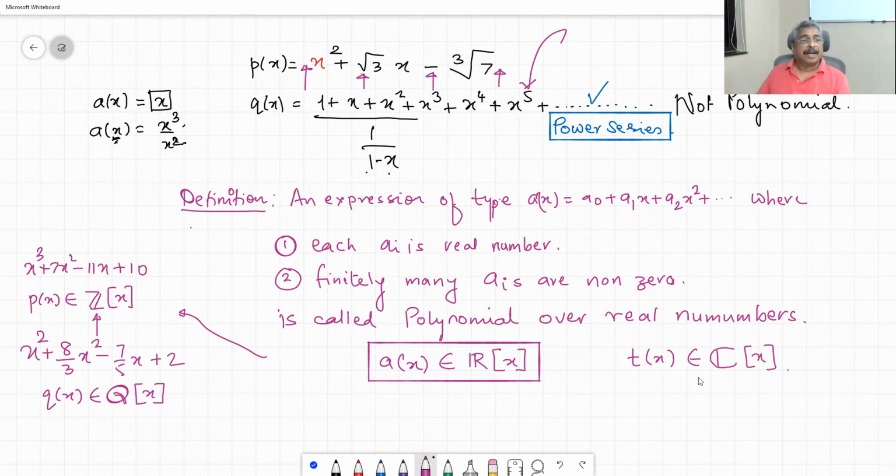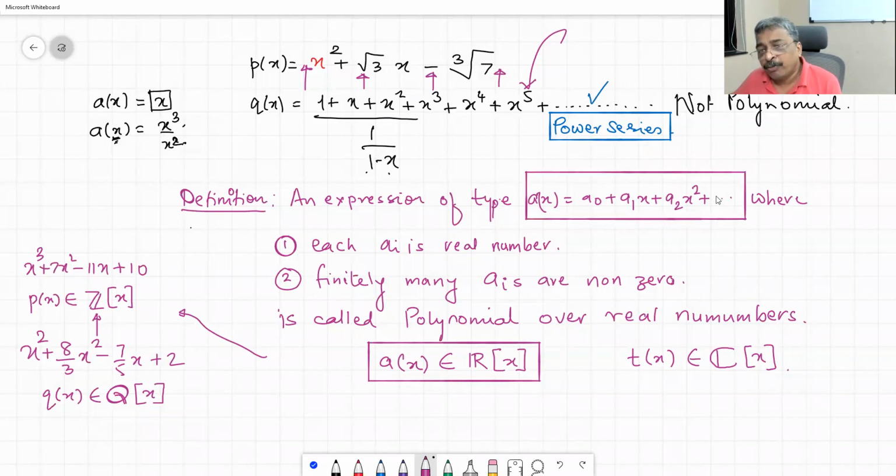So, as and when required, we will use that later so that we come to know what kind of coefficients are sitting there. But essentially, this is going to be your expression which will decide the polynomial.